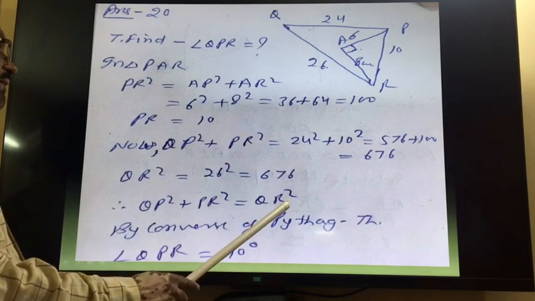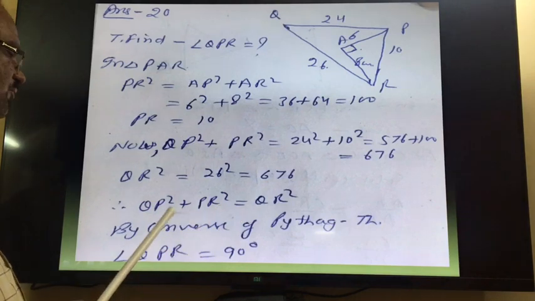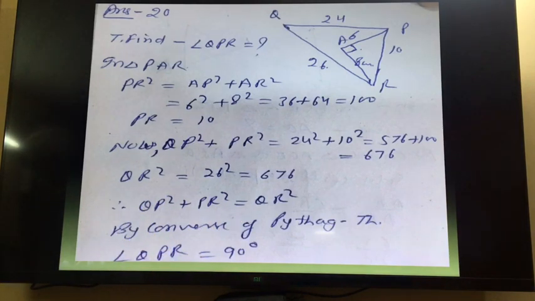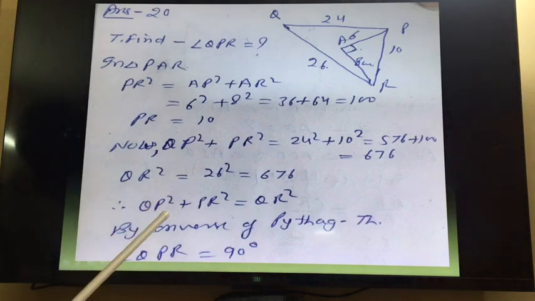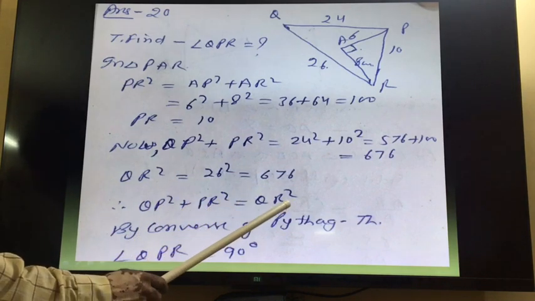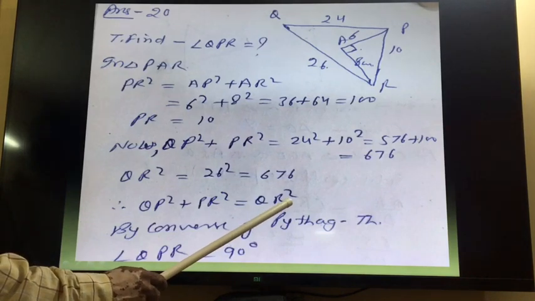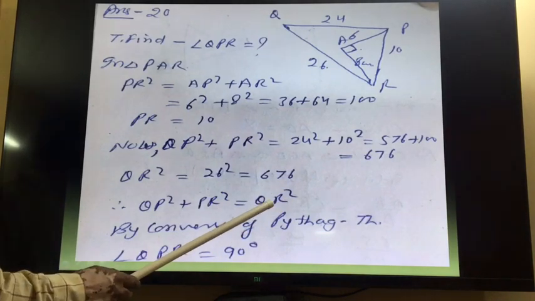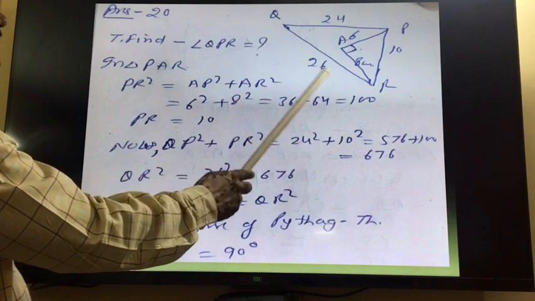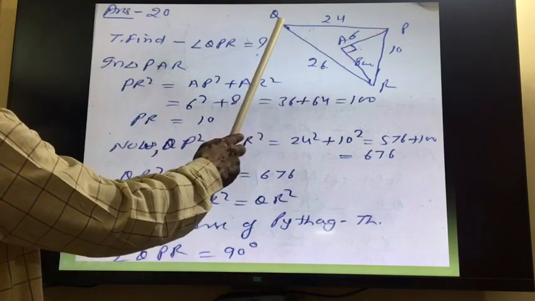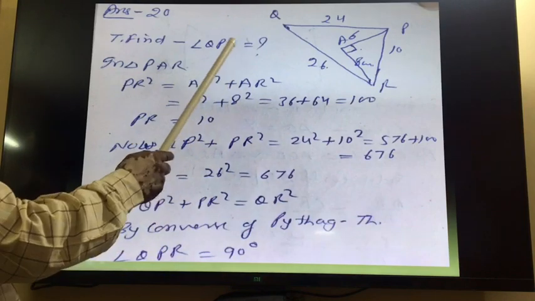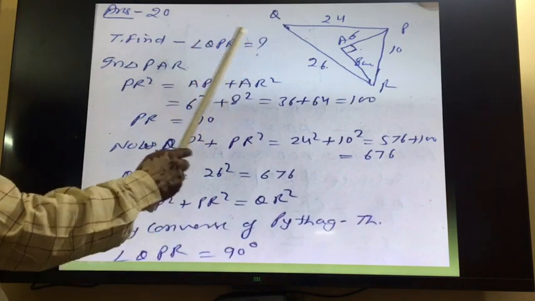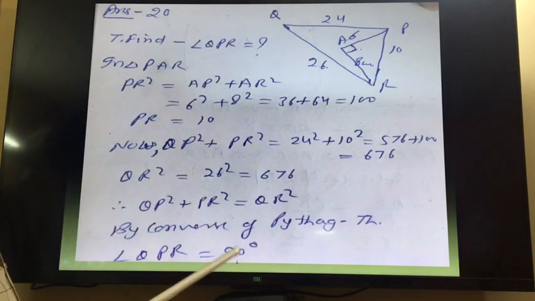So here the square of the longest side is equal to sum of the square of remaining two sides. This theorem is verified. So here this theorem is called converse of Pythagoras theorem, and according to converse of Pythagoras theorem, if sum of the squares of two sides is equal to the square of the longest side, that time the angle opposite to the longest side will be 90 degree. So longest side is 26, opposite to this will be 90 degree. So angle QPR will be 90 degree. So this angle will be 90 degree, right?